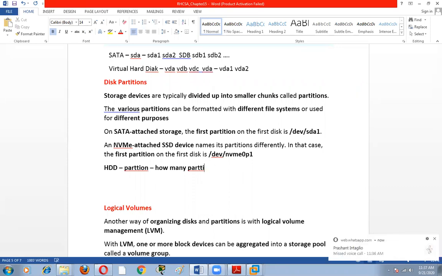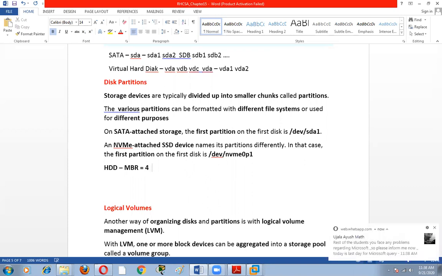Now I will tell you. Suppose we have a hard disk. If this hard disk is formatted through MBR, master boot record, it can only have 4 partitions.